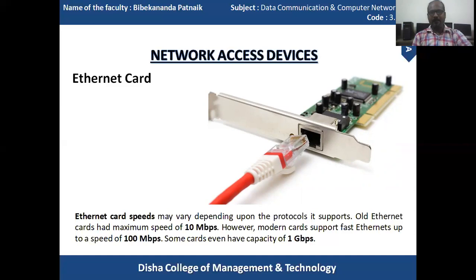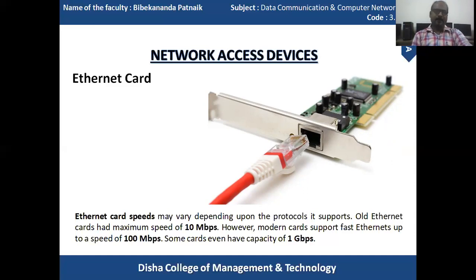How much data can be transferred from one source to another completely depends upon the MAC. It converts the packets into electrical signals that provide the physical connection to the media.